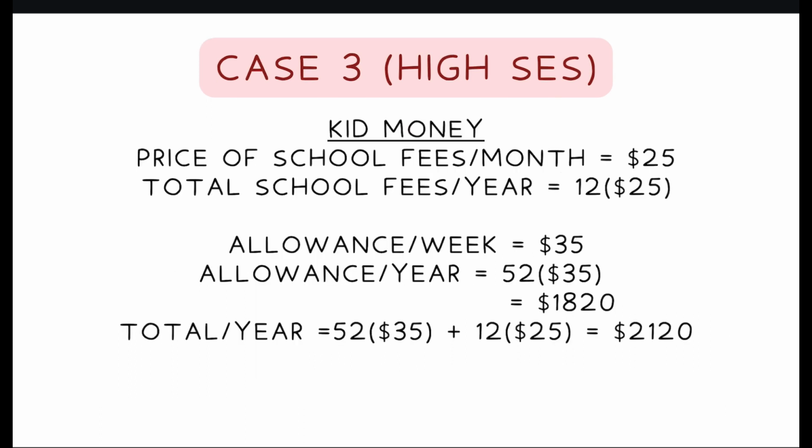$1,210.20. Moving on to kid money, the price of school fees per month is at most $25. This leads to the total school fees per year being 12 times $25. The allowance every week is $35, leading to 52 weeks times $35 as the allowance per year. This leads to a total of $2,120 for kid money a year.